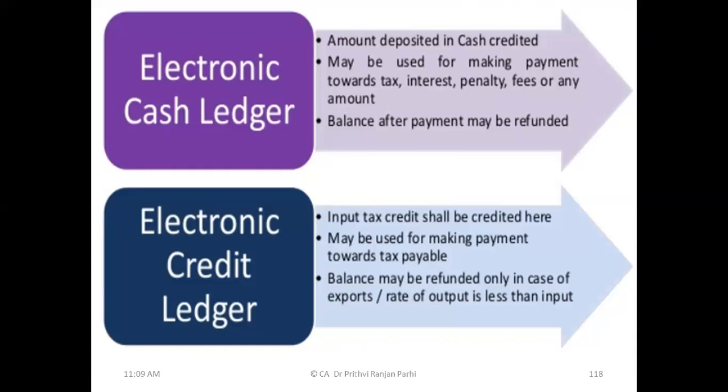Okay. So I'll do one thing. I think we should do one thing. Let us go for a tour to the GST portal. We'll visit the GST portal and let us see how to see these electronic ledgers, how they look. Okay, are you ready? Should we visit there?